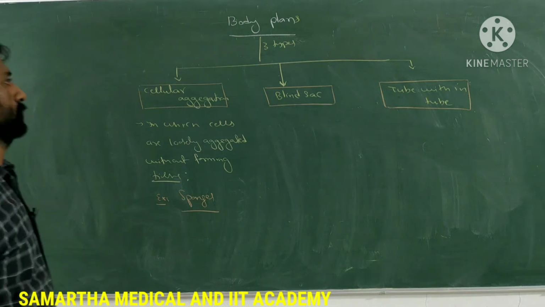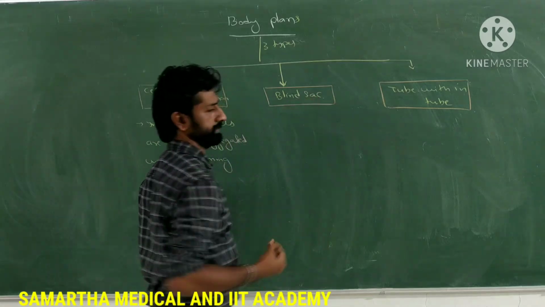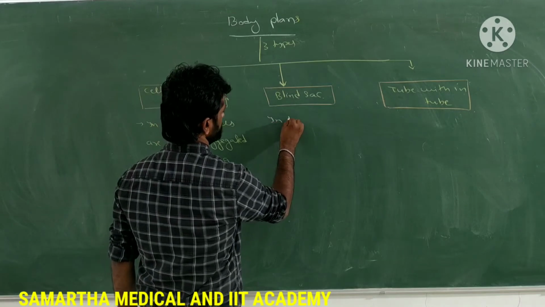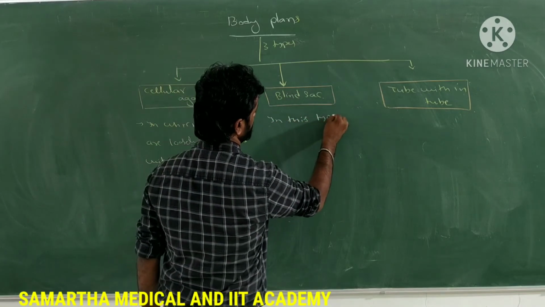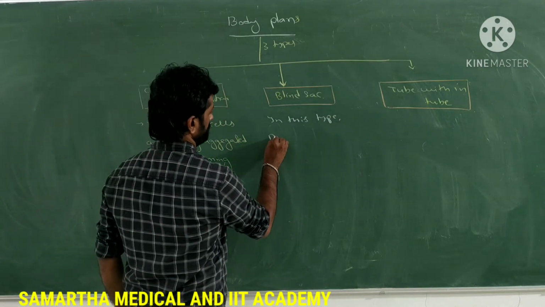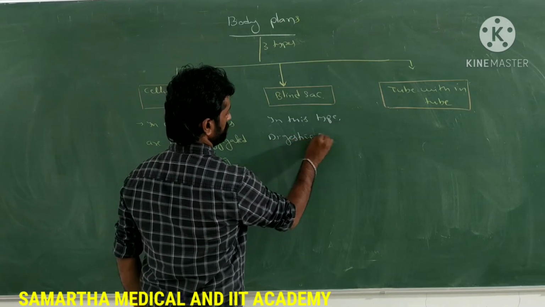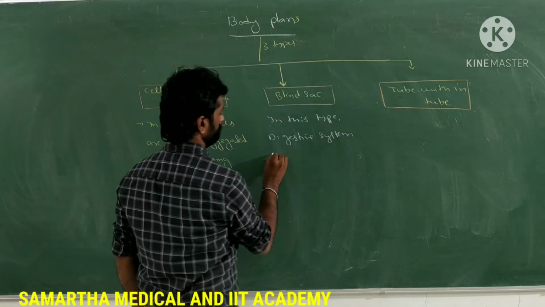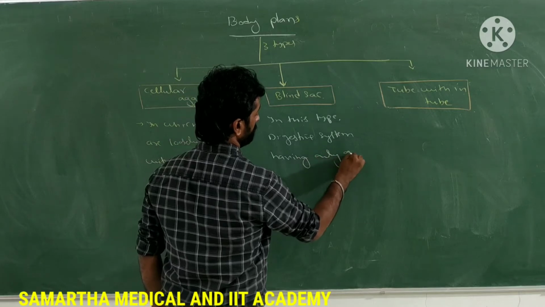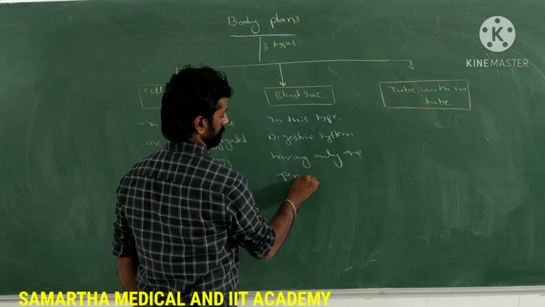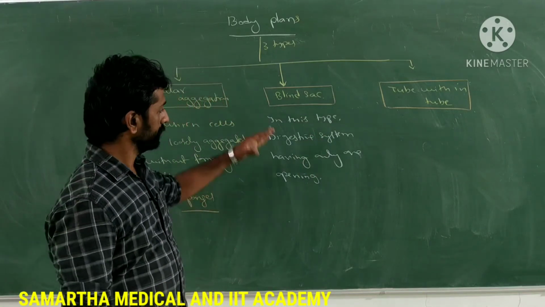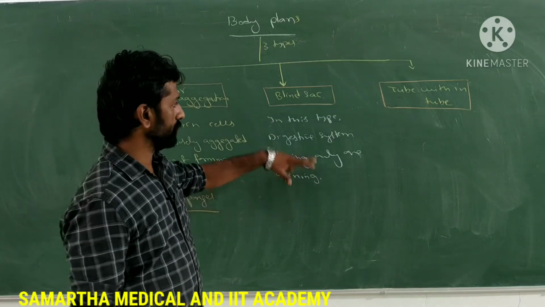So what is the next type of body plan? That is nothing but the blind sac. What do you mean by blind sac here? So in this type, the digestive system will have only one opening. The same opening acts as a mouth as well as the anus. Then such a body plan is called a blind sac.